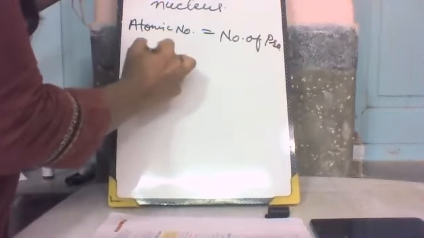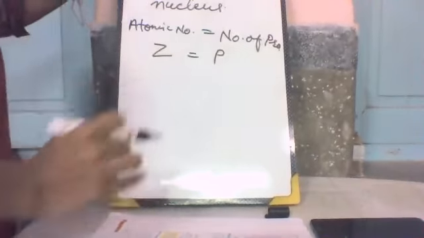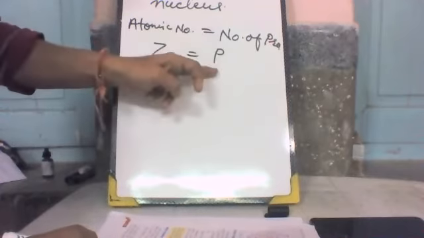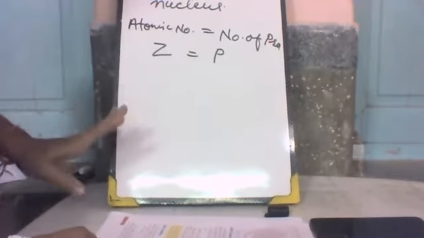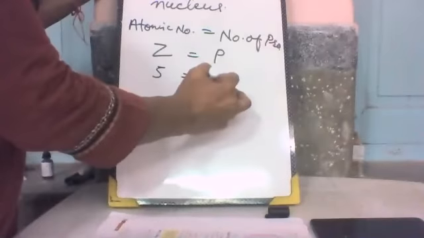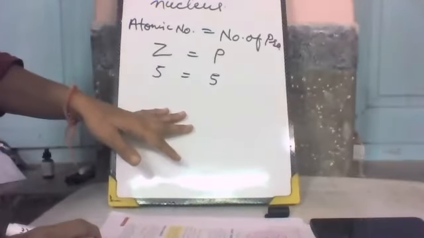So we can say that Z is equal to P. The symbol of atomic number is Z and the symbol of proton is P. If atomic number is 5, then the number of protons is also 5.